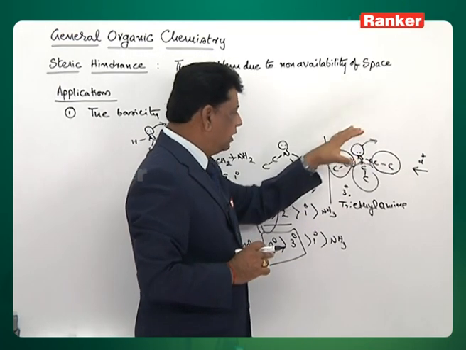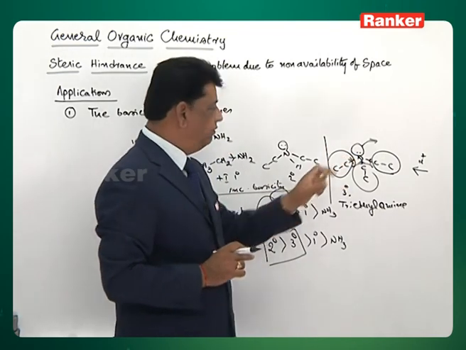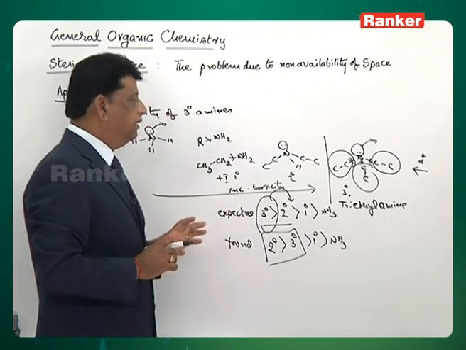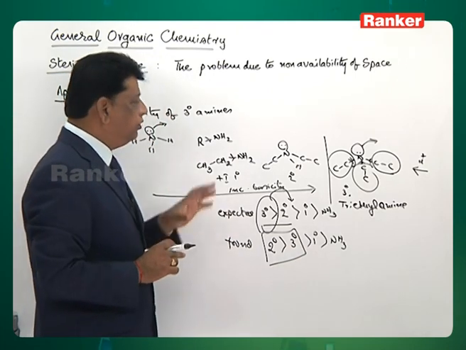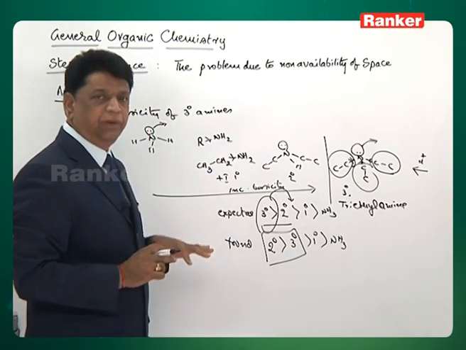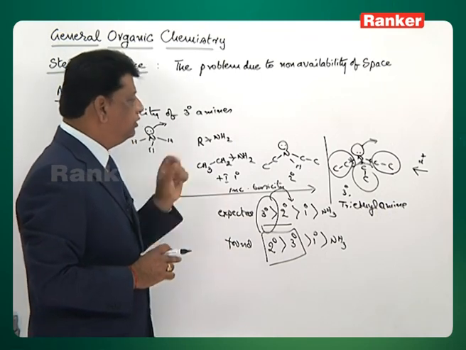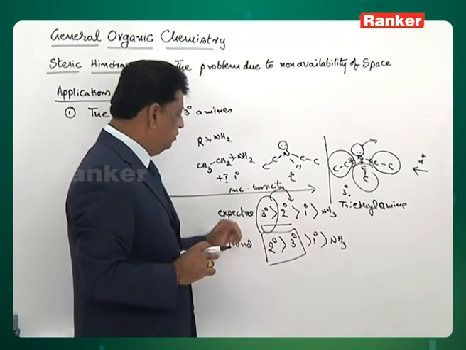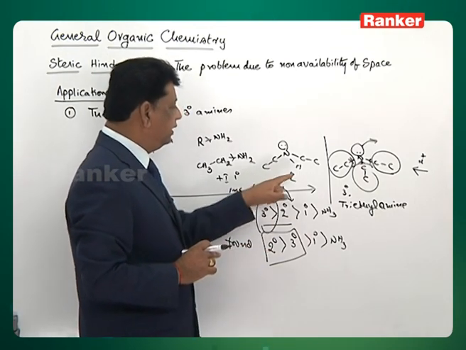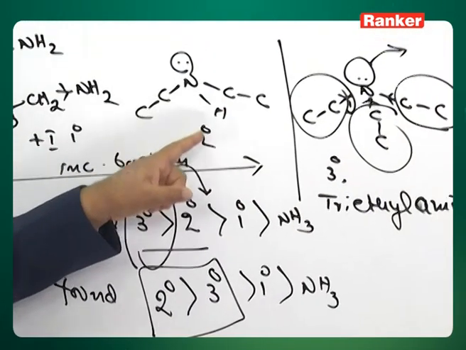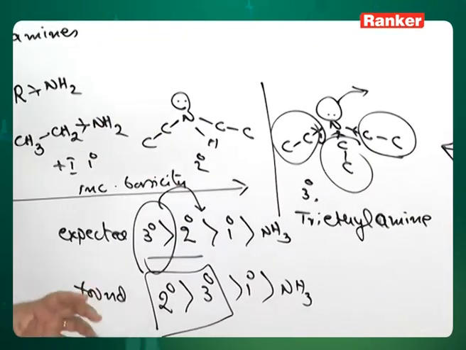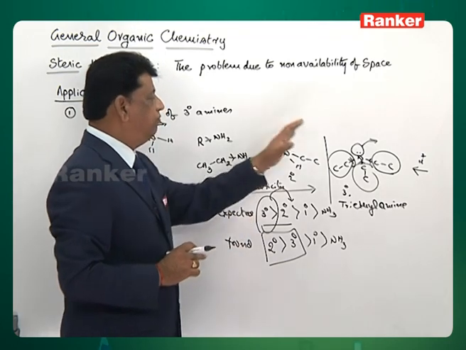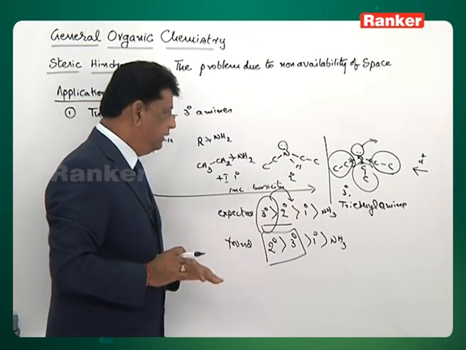The proton should come close to the nitrogen and form a coordinate covalent bond. That is defined as basicity. The 3 alkyl groups cover it from 3 sides, so the expected basicity is not found. In the 2 degree amine, because one hydrogen is smaller, maybe some space is available from that side, so the 2 degree is better than the 3 degree.